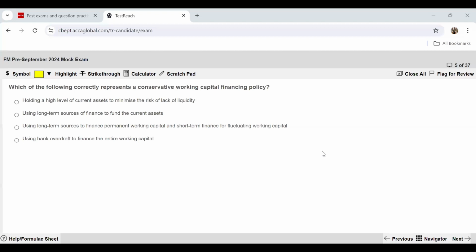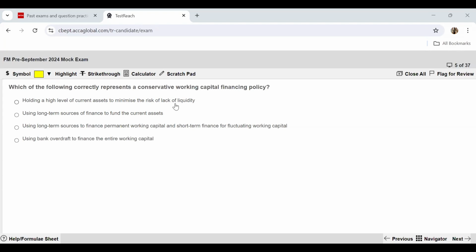Question number 5 now. Question 5 says, which of the following correctly represents a conservative working capital financing policy. Now, a conservative policy is where you are taking the safer side, so you'll be using more of the long-term resources. Let's read the options. Holding a high level of current assets to minimize the risk of lack of liquidity.